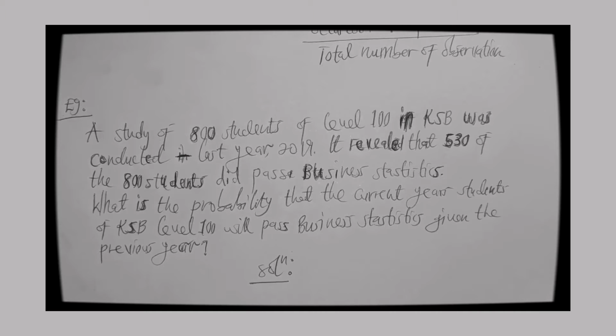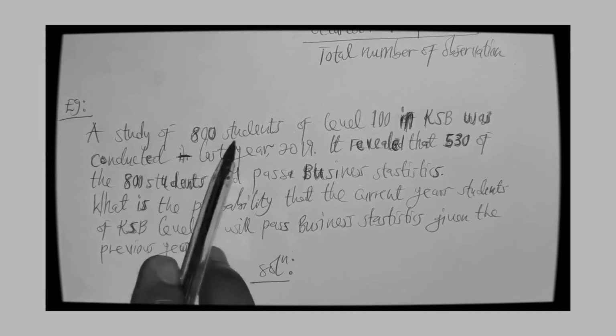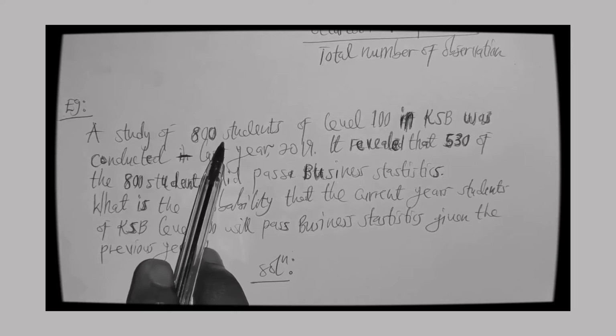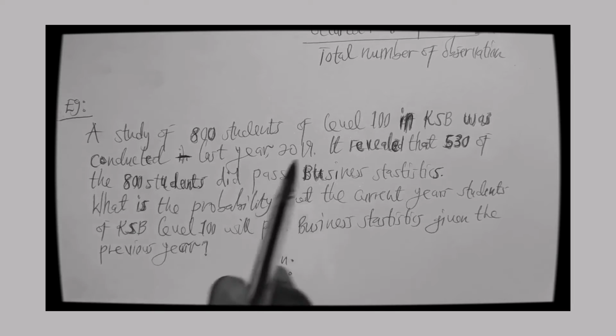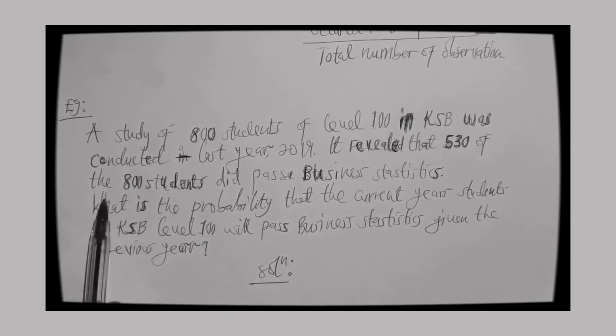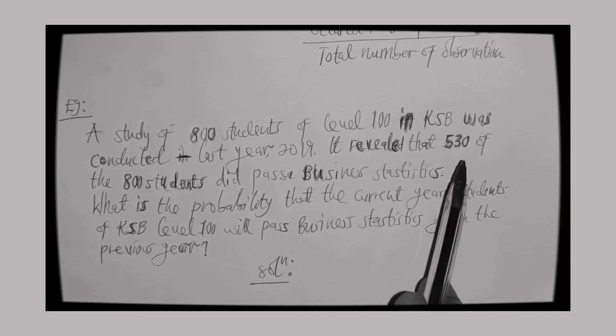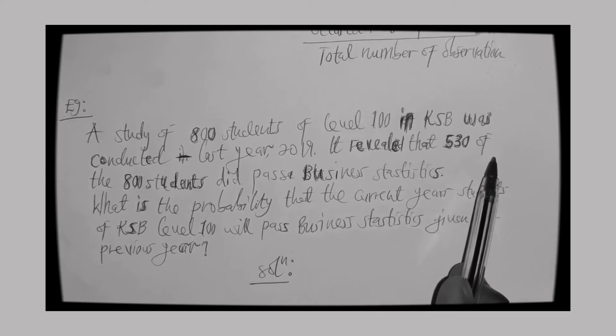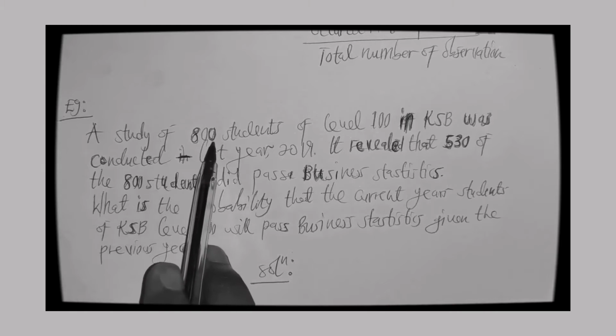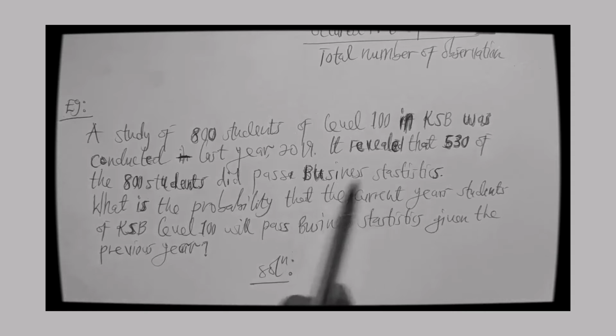So here, how are you going to come out with the probability? It's very simple. Straight away, just look at the event that occurred in the past, taking into account the total number of observations that we observed in the past. So in the question, you can see that a study of 800 students will be the total number of observations that we observed in the past. And then it will be 530 out of 800, so the 530 will be the event that we observed in the past out of the sample of 800 students who passed business statistics.